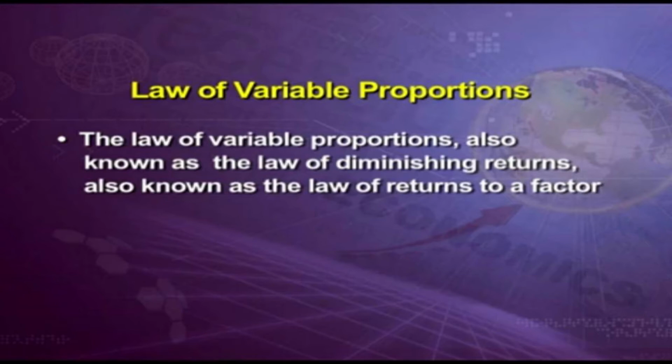also known as the law of diminishing returns, also known as the law of returns to the factor. So the law of returns goes on diminishing. Diminishing means going down. When production is increasing at first, we have three stages: first increasing returns, then diminishing returns and negative returns.